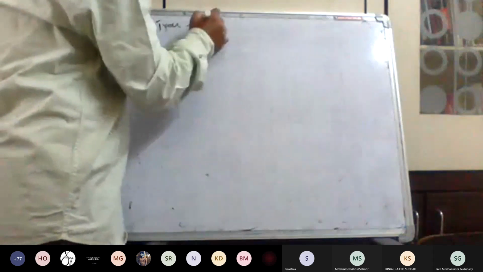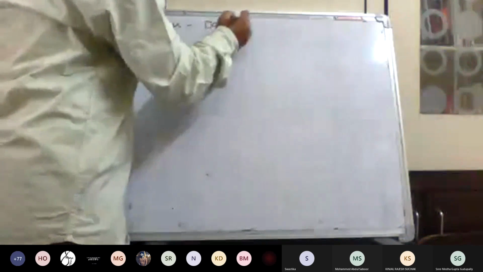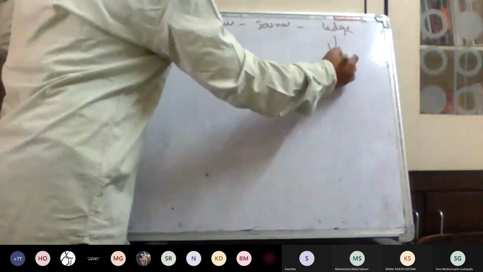Okay. So what is the next one? First the transactions, documentation, journals, ledgers, balances. Of course, this is a part of the ledger. Don't confuse: balance is part of the ledger only.